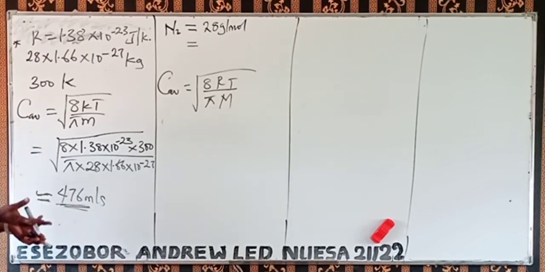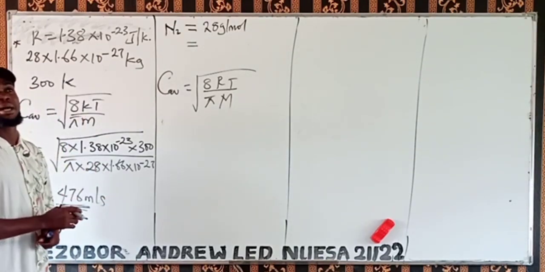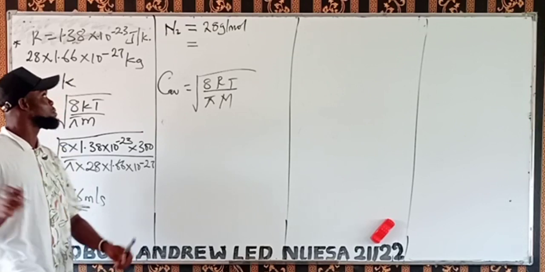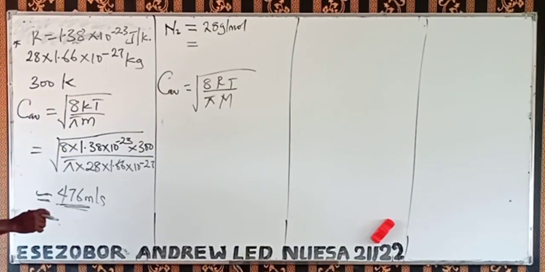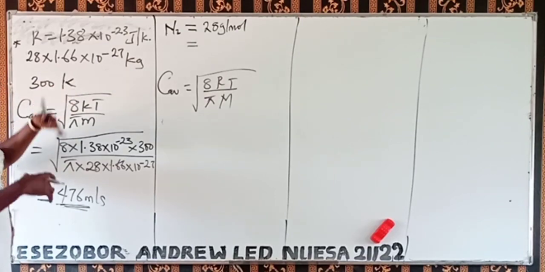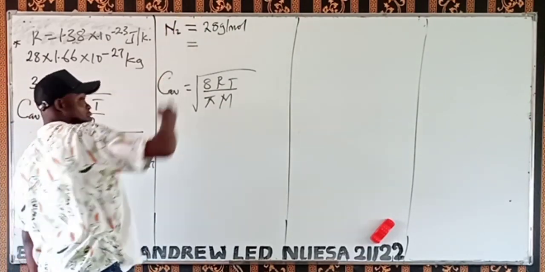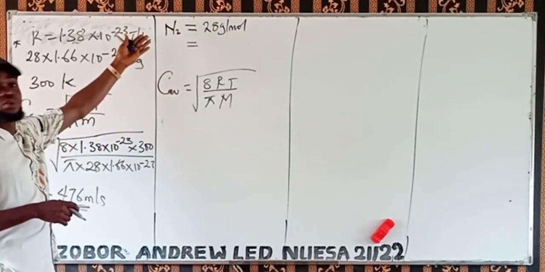This is the name of the gas. But if it's just an ordinary gas, and they don't mention the gas, you don't know the molar mass of that gas. So please, make sure you know what you are doing. Because they mentioned the name of this gas now, I know the molar mass, so I'm really good to go. From the table or from just chemistry, you can get the molar mass of this N2.